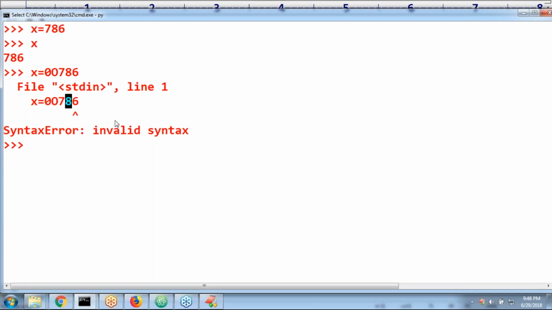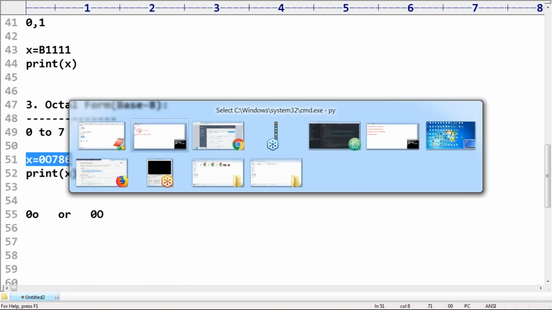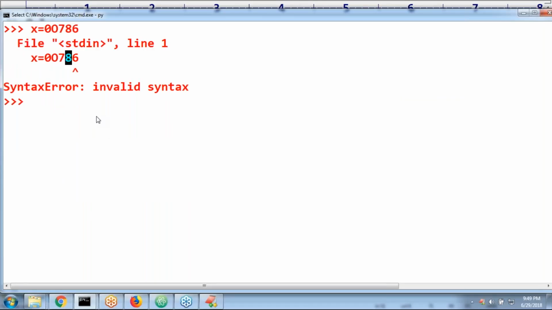For the octal, how is digit 8 allowed? That's why the problem is coming. If you are specifying it is octal, the allowed digits are 0 to 7 only. Remember that. x is equal to 0o777, like this I'm taking. 0 small o or 0 capital O, no problem at all.